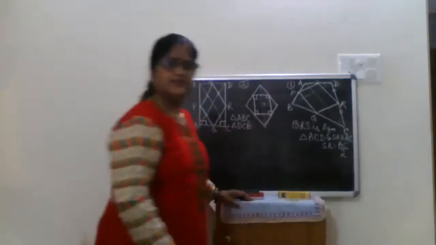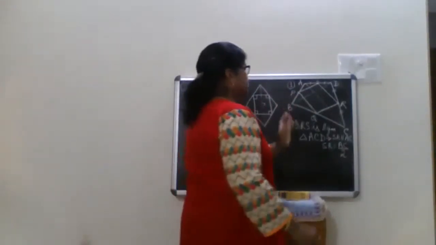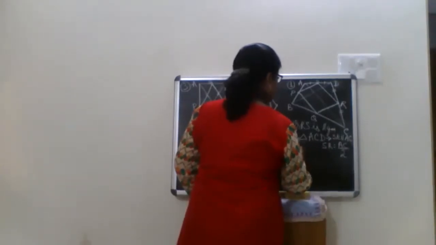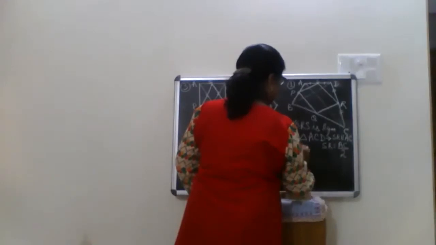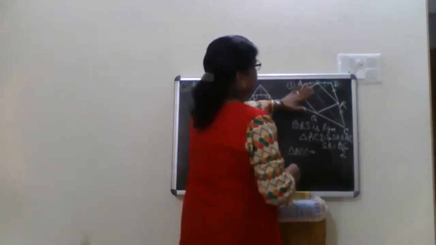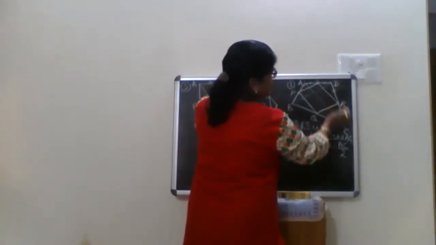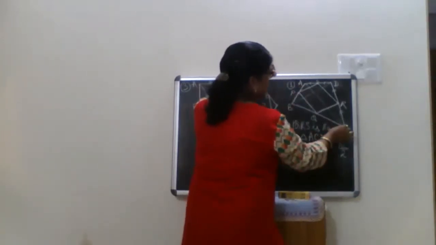We got it? Yes. Next, coming to the opposite side. Now I will consider triangle ABC. Just see. Now forget the other part, just concentrate on ABC.